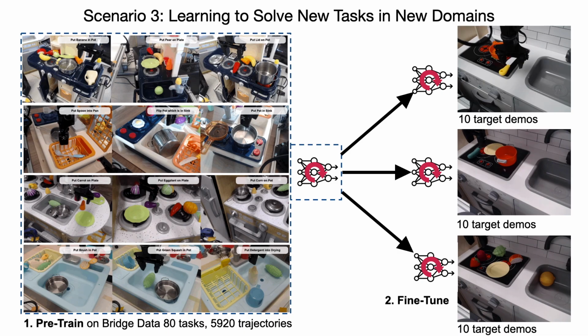In the third scenario, we first pre-train on diverse multitask, multi-domain data, and then fine-tune on a number of new tasks in a held-out domain. Note that for all fine-tuning runs, we start from the same general initialization that was obtained in the pre-training phase. For pre-training, we use a subset of the Bridge dataset consisting of 80 tasks in 10 different toy kitchen environments consisting of 5,920 trajectories, and we fine-tune on 10 demos each for the different target tasks in a held-out toy kitchen.